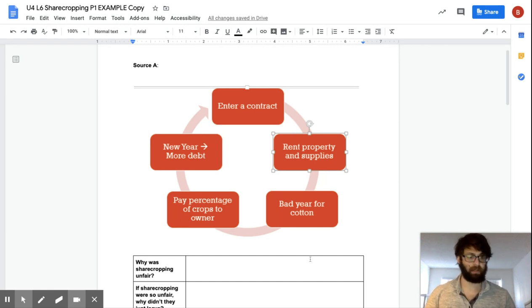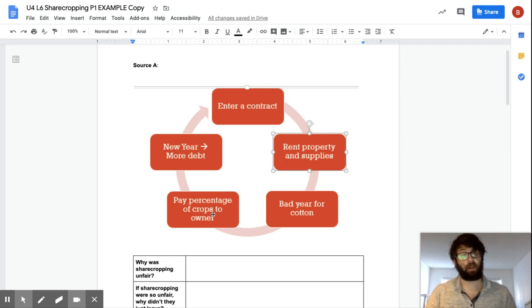What happens if the cotton doesn't grow? Maybe it rained too much. Maybe it didn't rain enough. And suddenly, when they were banking on, let's say, 1,000 bales of cotton, they get 500. Because of that, they still have to pay that same percentage, though.